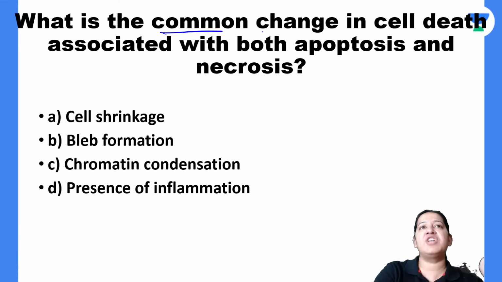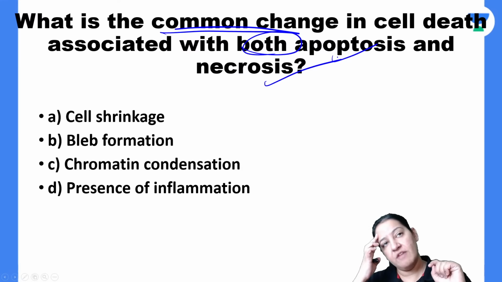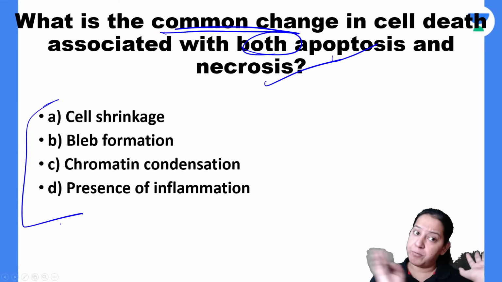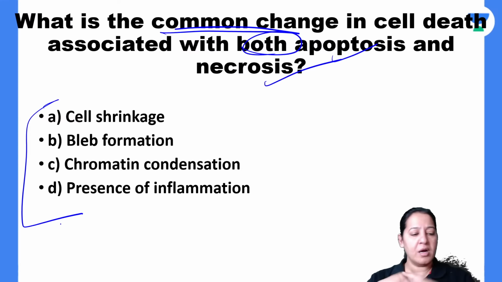What is the common change which occurs in both apoptosis and necrosis? Which is common in both? Tell me among the four options which occurs in both, in apoptosis also and necrosis also. Read the four options. What is occurring in both? Barun, Sufi, Hemant, Ashutosh, tell me what is the correct answer. What is common?